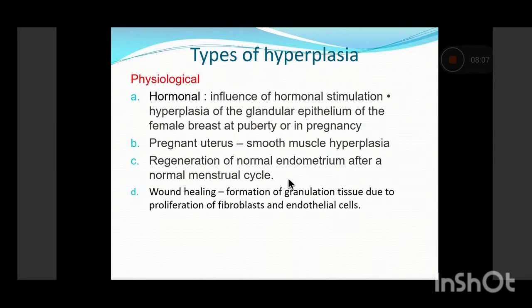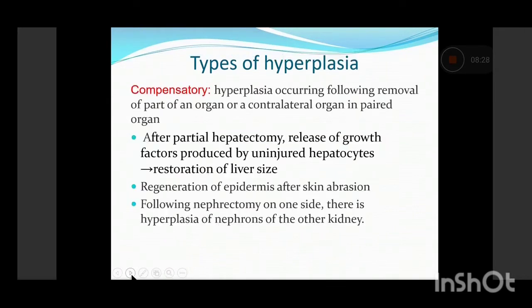And then there is wound healing, which we'll be discussing in the subsequent lectures, in which whenever there is an injury or skin abrasion, the gap of the wound is filled by the formation of granulation tissue, which is nothing but an active proliferation of fibroblastic cells and endothelial cells. So these are the examples of physiological hyperplasia.